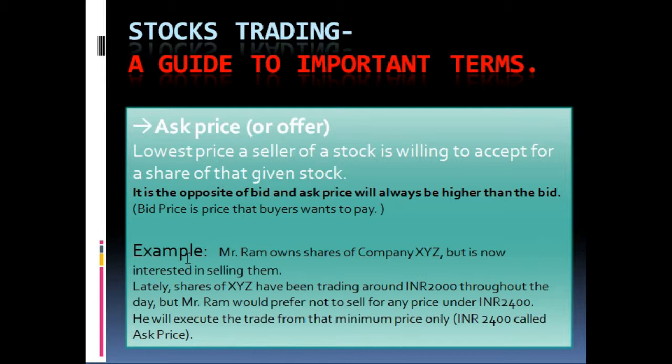Let us explain it with an example. For example, Mr. Ram owns shares of a company XYZ, but is now interested in selling them. Lately, shares of XYZ company have been trading around 2000 Indian rupees throughout the day. But Mr. Ram would prefer not to sell for any price under 2400 rupees. So he will execute that trade from that minimum price only.